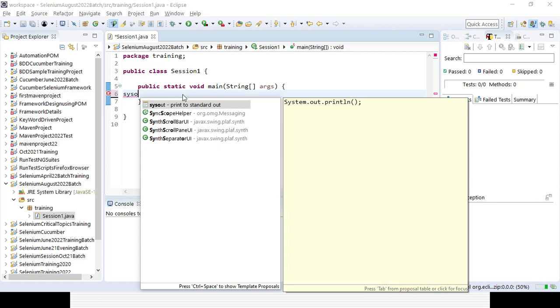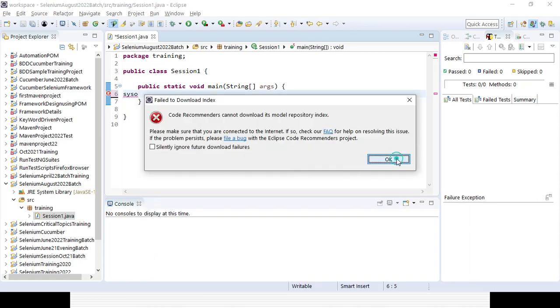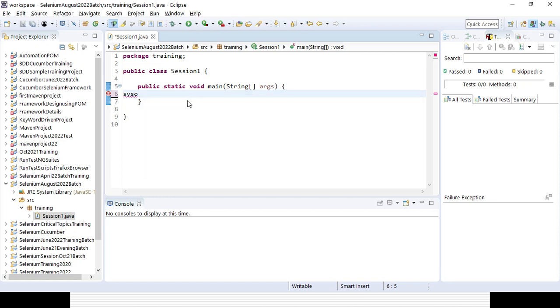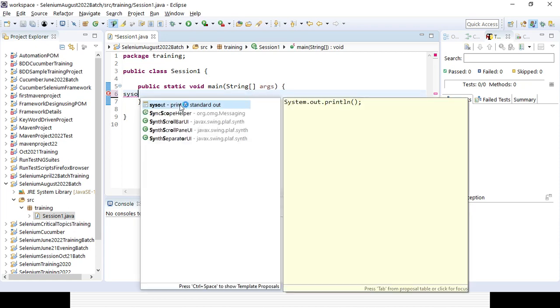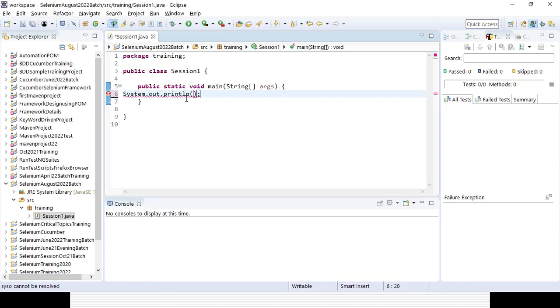It is giving a suggestion, right? System.out.println. I can type within double quotes because I want to type a string: test program. So that is what I have written in my first program.